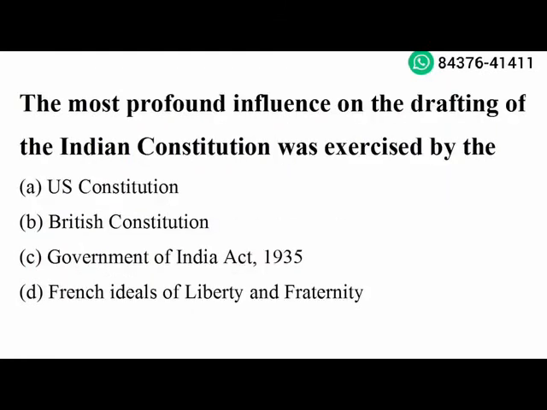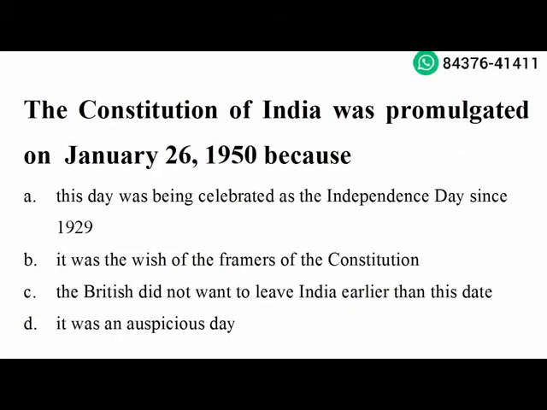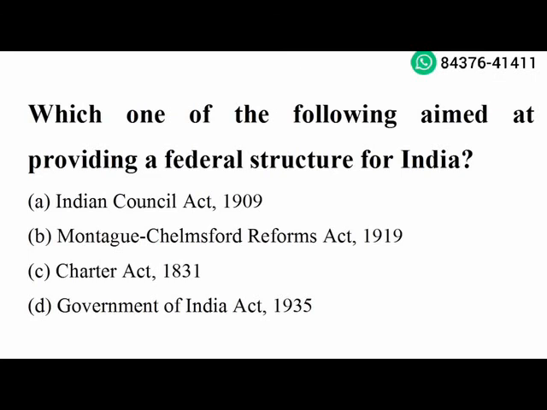Next question. The most profound influence on the drafting of Indian Constitution was exercised by Government of India Act 1935. Option C is the right answer. Next question. The Constitution of India was promulgated on January 26, 1950 because this day was being celebrated as Independence Day since 1929. Option A is the right answer. Next question. Which one of the following aimed at providing a federal structure for India? Government of India Act 1935. Option D is the right answer.